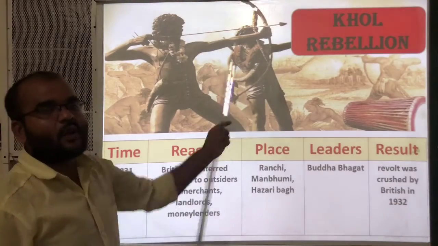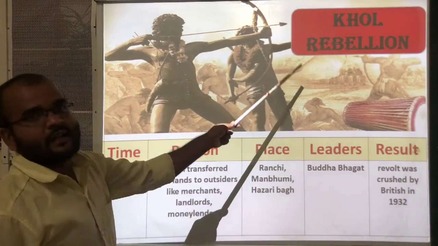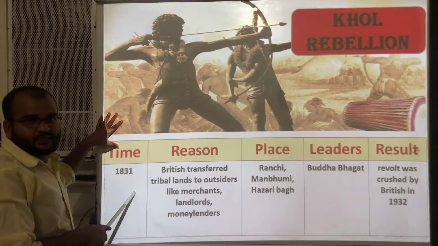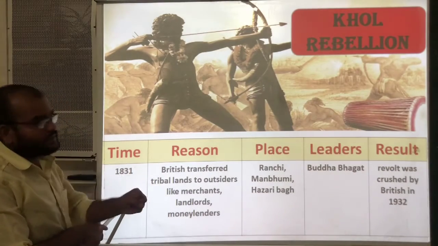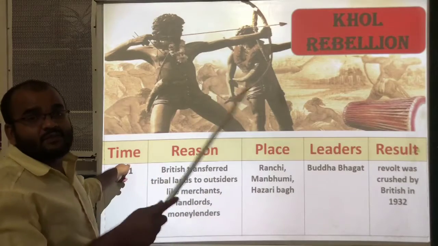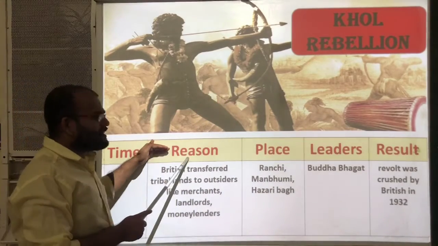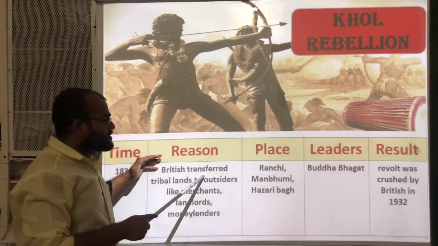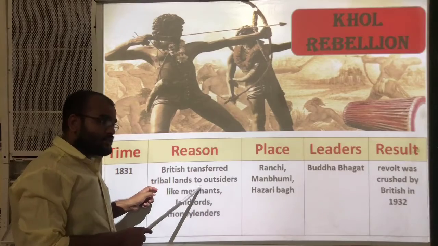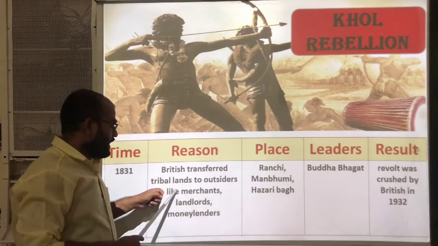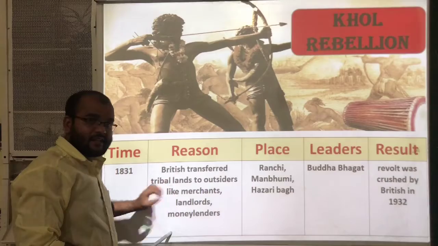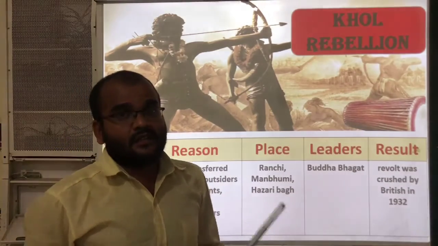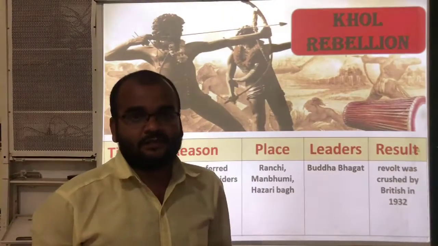The first one, Khol rebellion. See here, the time period is 1831. During 1831, the Khols started a revolt against the Britishers. The main reason behind this rebellion is that the British transferred tribal lands to outsiders like merchants, landlords and moneylenders. Here the Britishers entered their area and started control over that area.